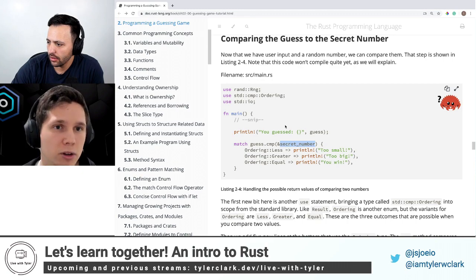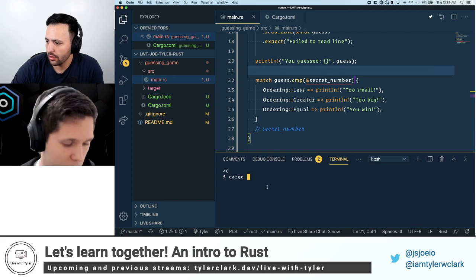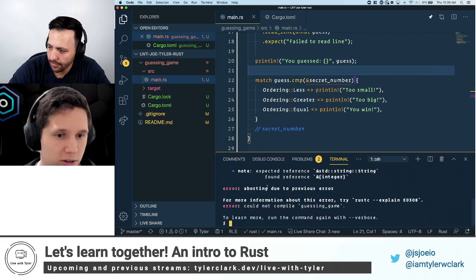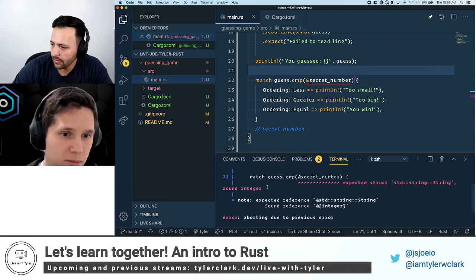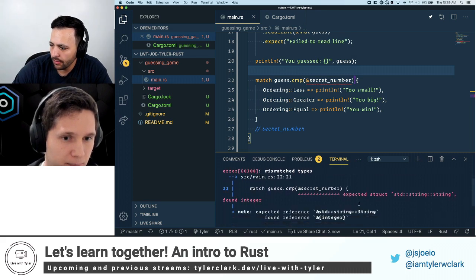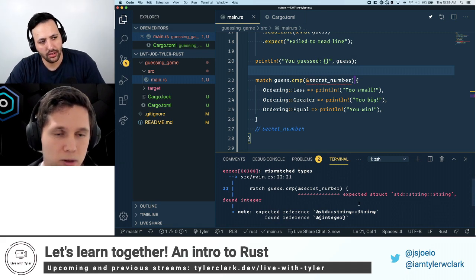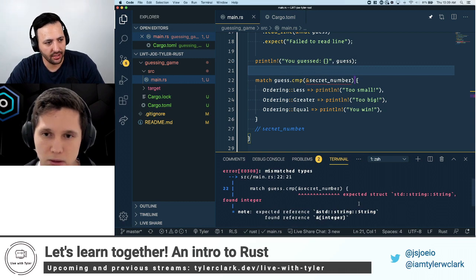And even if you weren't using VS Code, or the extension wasn't working, you can run cargo check, and we get that same error message here. So it points it out. So how do we cast into the right type or use coercion here?